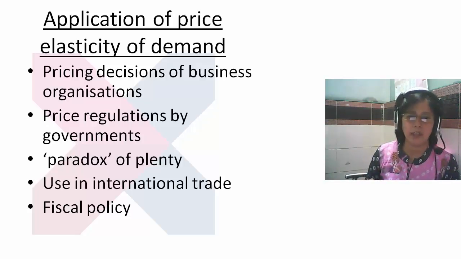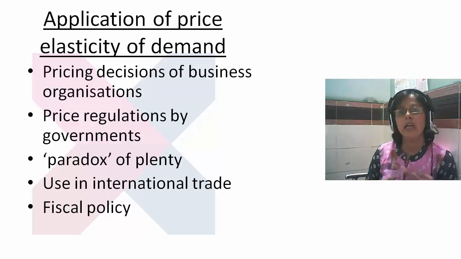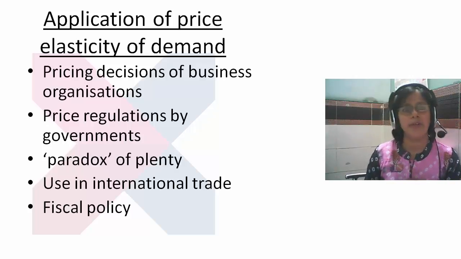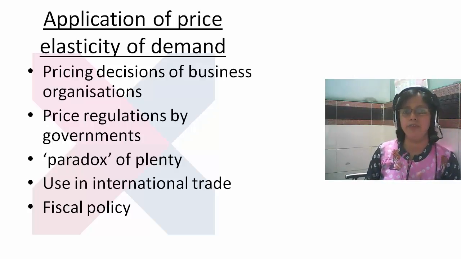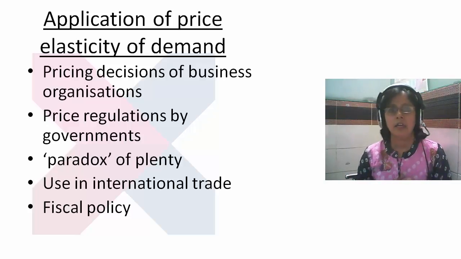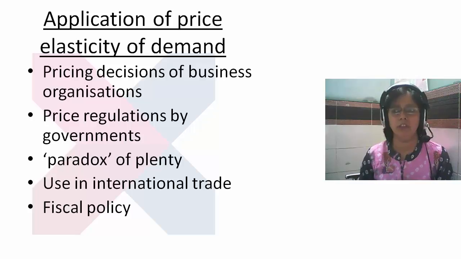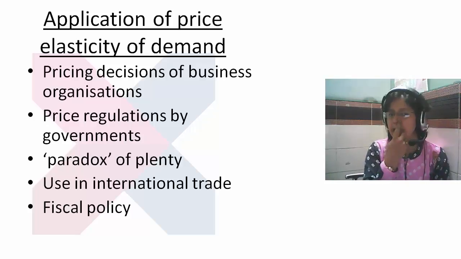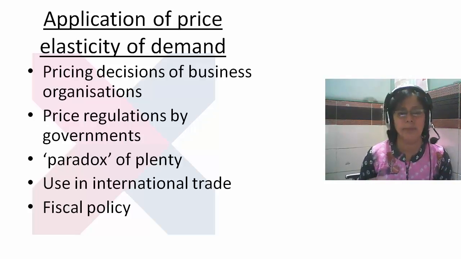And the next one is the price regulation by the government. In some countries, the government regulates the price, for example, of staple foods like wheat, maize and rice. Government doesn't allow businessmen and other people to take the price according to their requirement. The government regulates the prices according to the demand of the product.